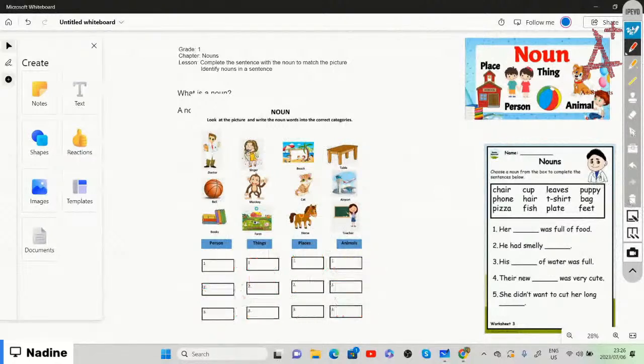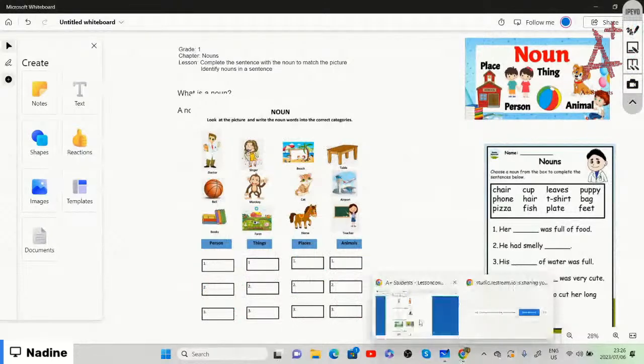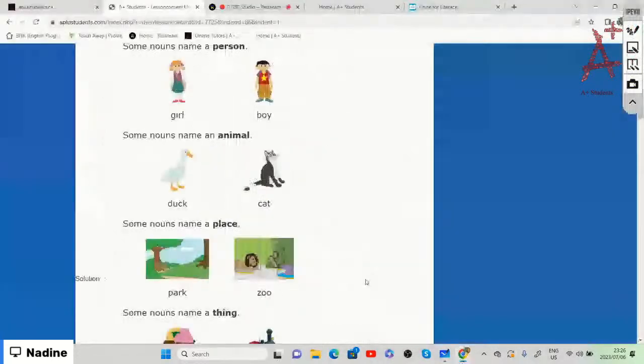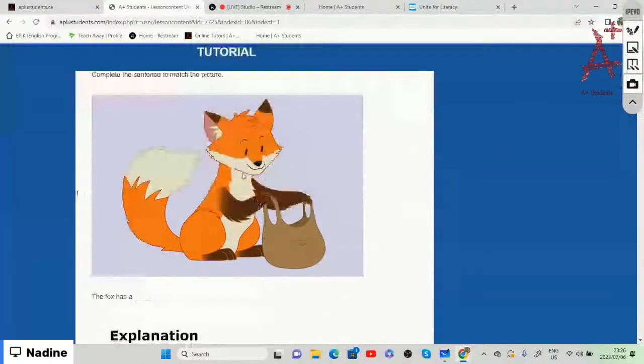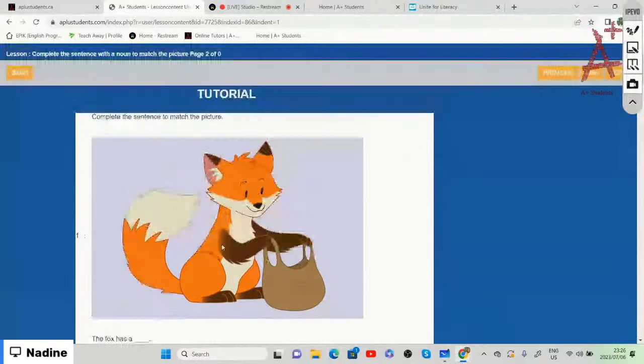All right. Okay, so now we're going to go back to our tutorial and do a test on completing the sentence with a noun to match a picture, right? On our tutorial page, we looked at the specific pictures and completed the sentences, matching the picture in front of us with the correct sentence.